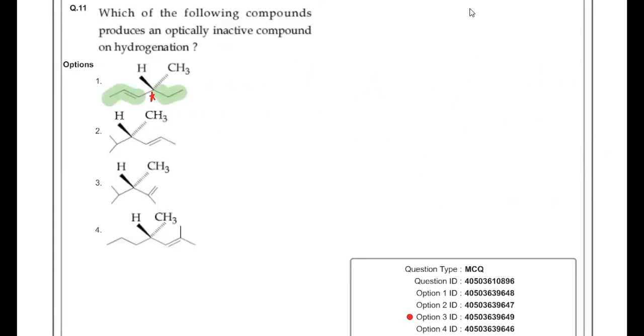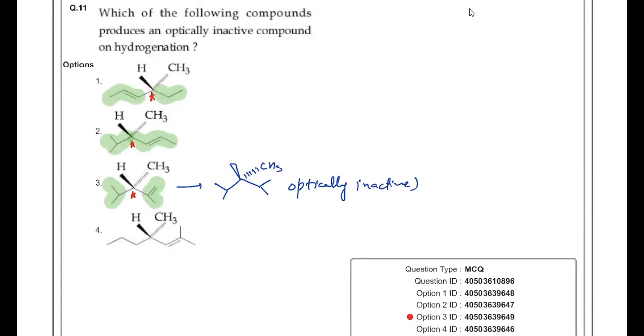In the second case, if you check the same thing, here also it's a straight chain and here it is a branched chain, so this is also not a possible answer. In this case, you can see it is a symmetrical carbon chain, and on reduction it will form a symmetrical carbon side on both sides. So their chirality will be lost. This is optically inactive. So this must be your answer. If you check your answer, it must be C.